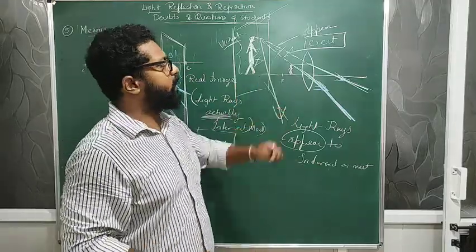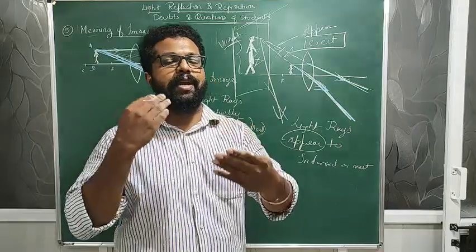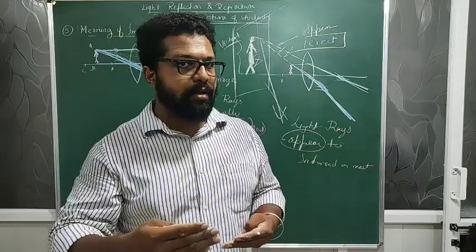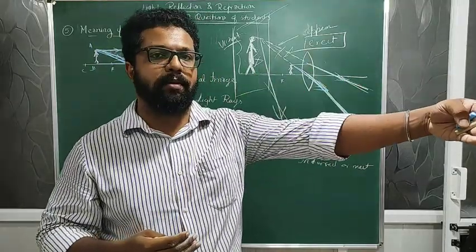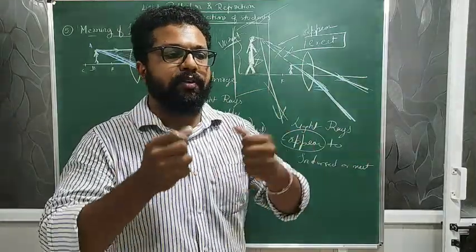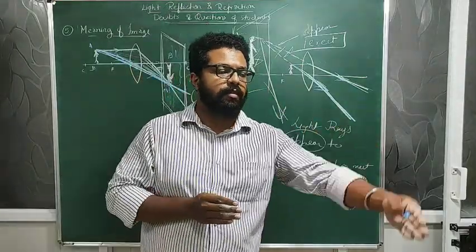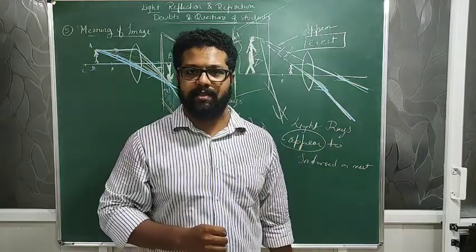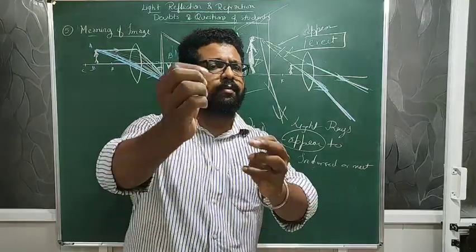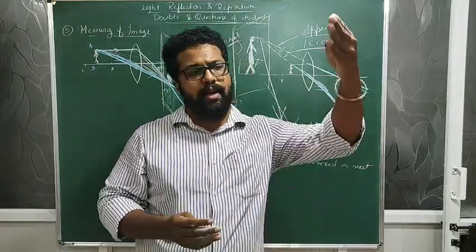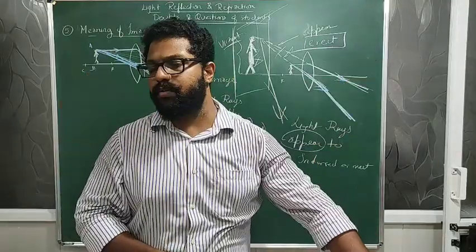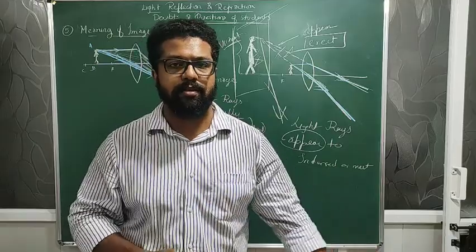One example I can give for a virtual image is when you look at yourself in a mirror. As I told you, in a plane mirror the image is formed much behind the mirror. That is, it appears to be forming there. Even if you keep a screen behind the mirror, you will not be able to obtain your image on it, because the light ray itself is not traveling that way. You only feel that the light rays are coming from that point, and that's why you feel there is an image of yours formed much behind the mirror.